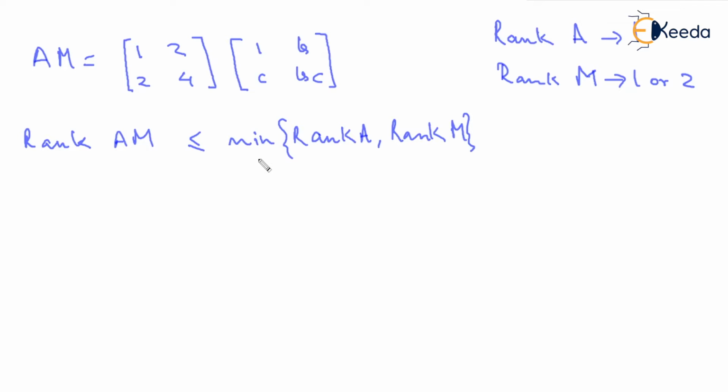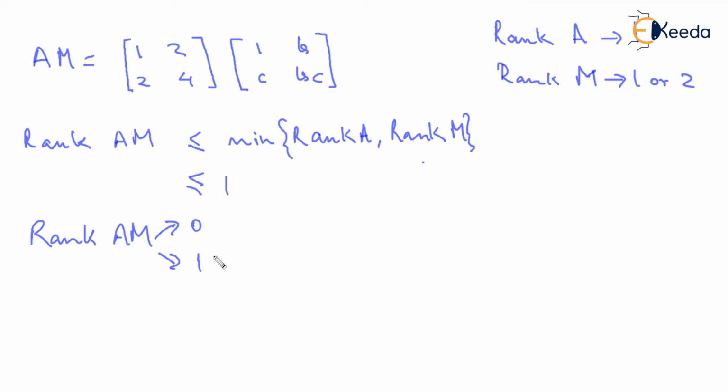Correct? So the highest minimum possible of A and M are 1, because it can be 1 or 2, it can be 1. So this has to be less than or equal to 1. So rank of AM can be less than or equal to 1. So that means rank of AM can be 0 and can be 1. We cannot say if it is going to be 0 or 1 as of now.